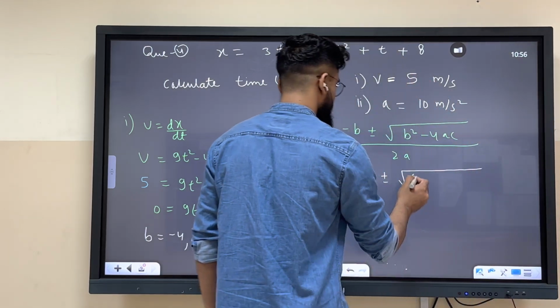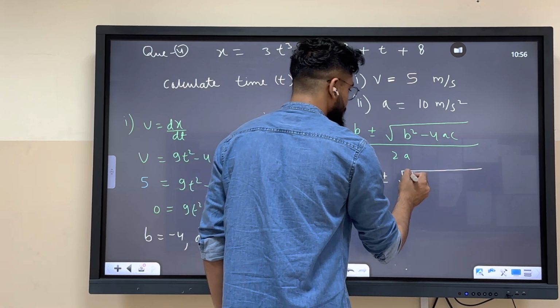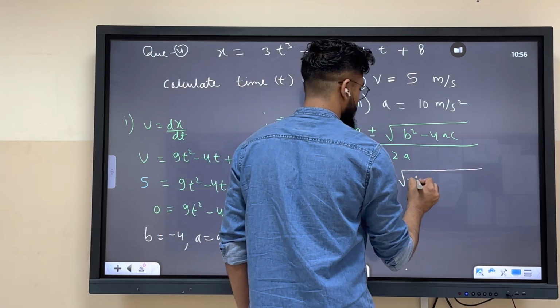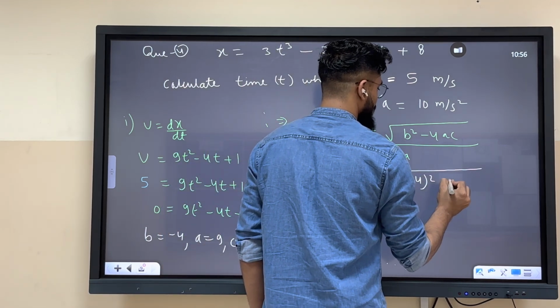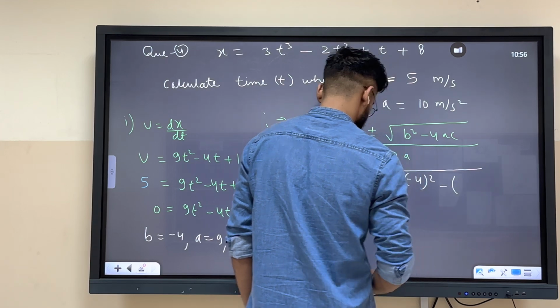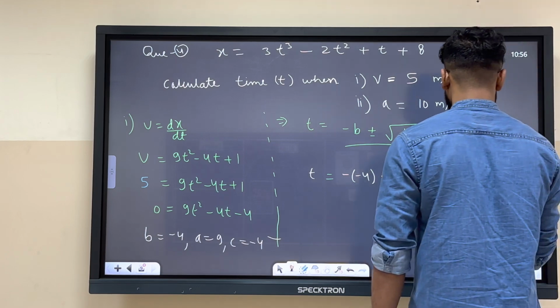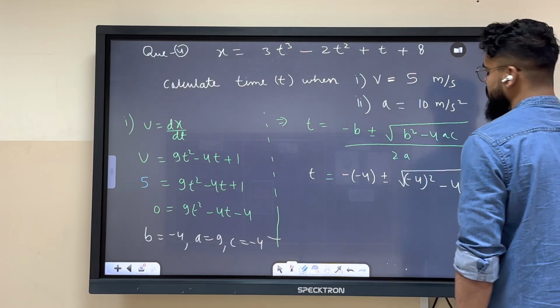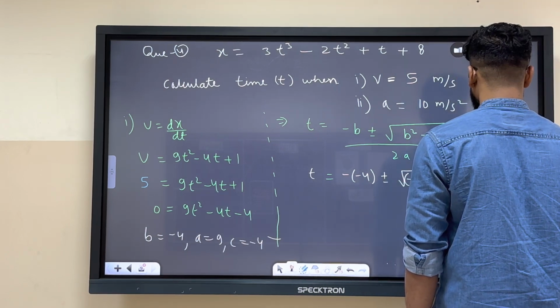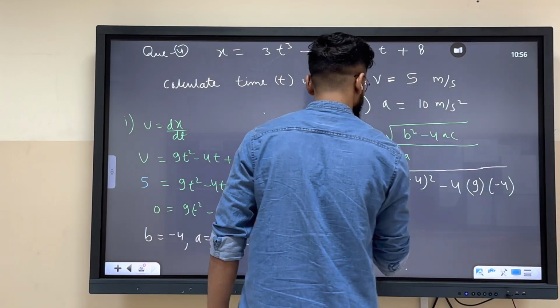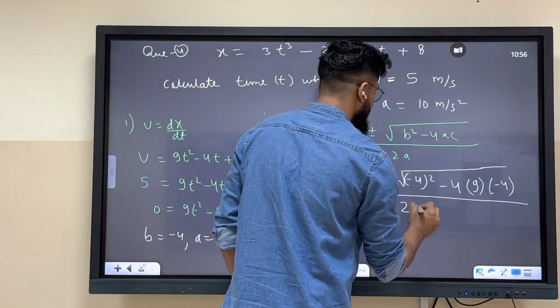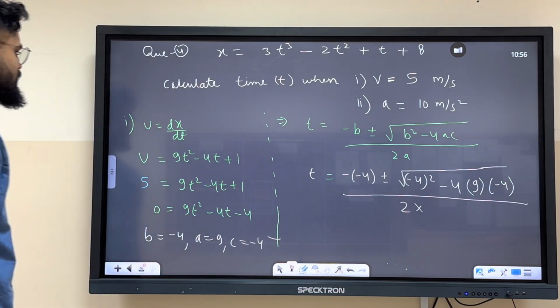This is the very first question, that's why I am doing it like this. Put each and every single sign. a is 9, c is -4, divided by... do it step by step. Don't worry, we have a lot of time, my friend.